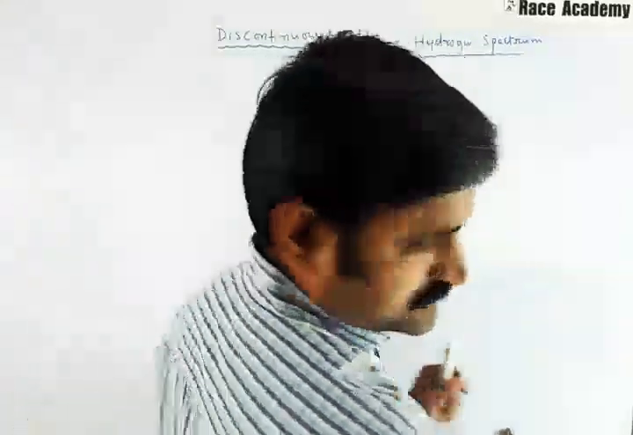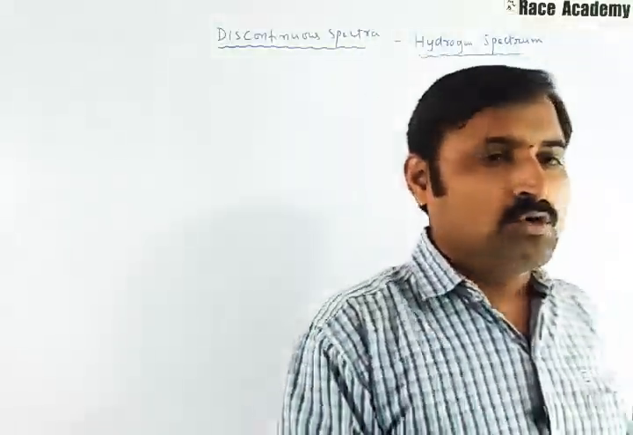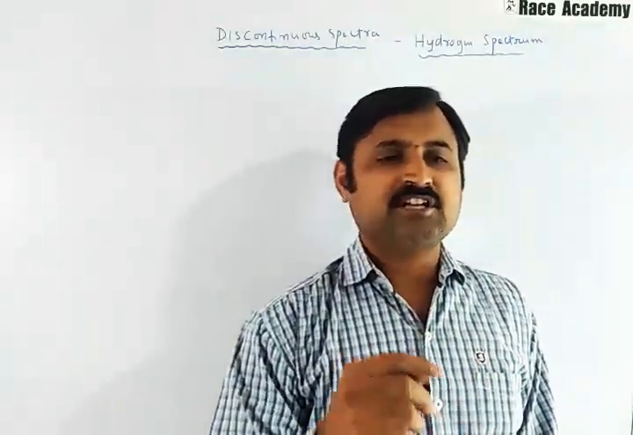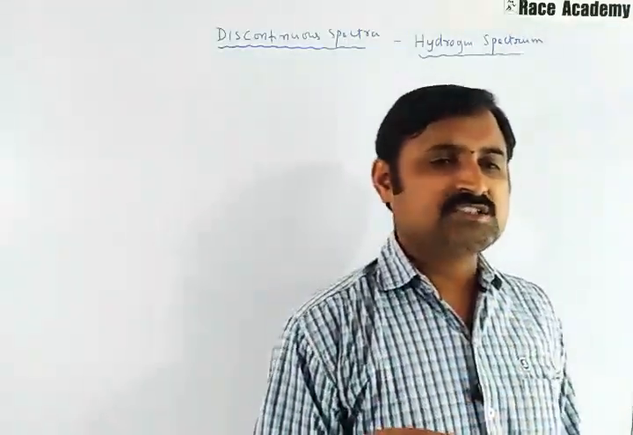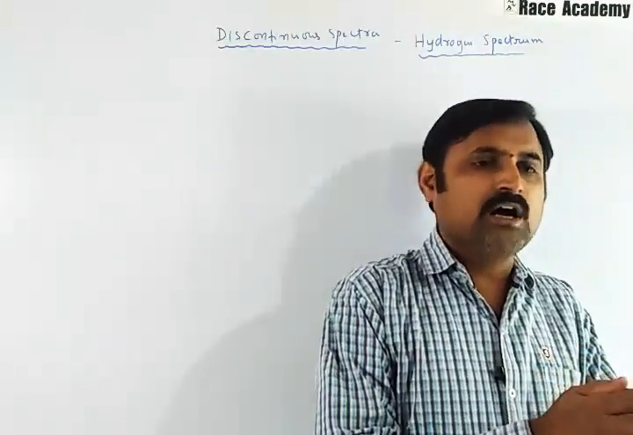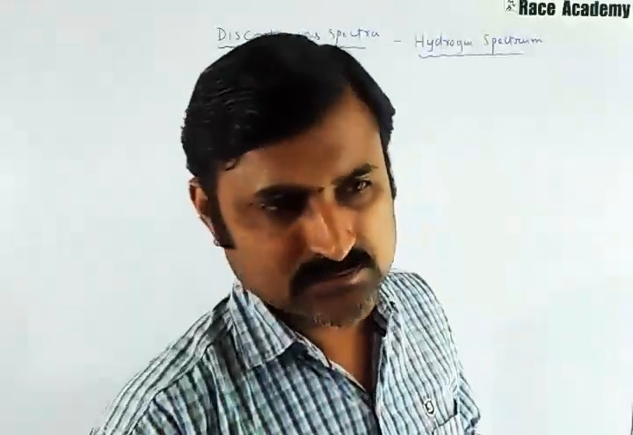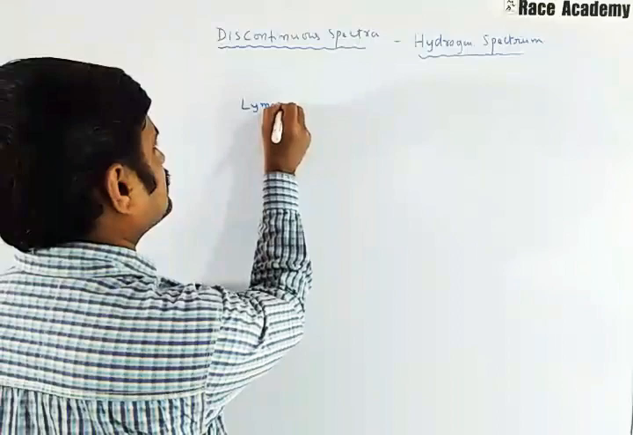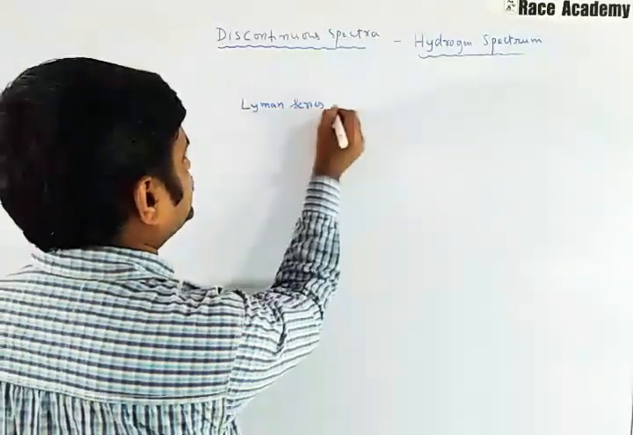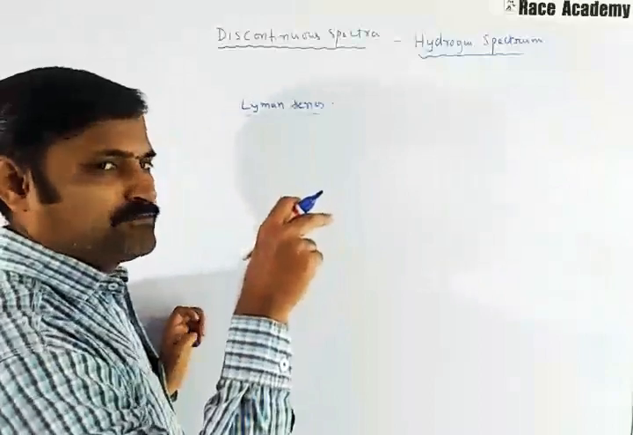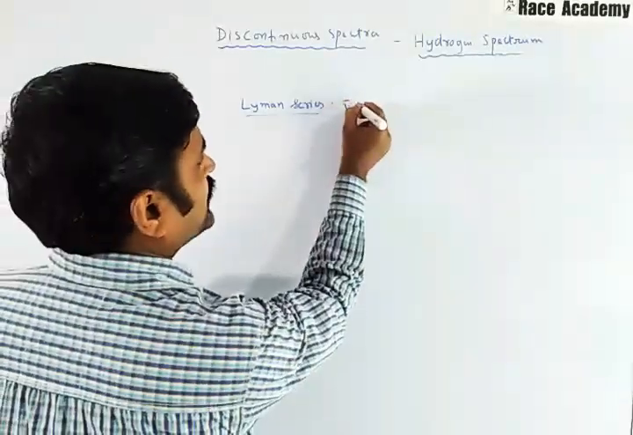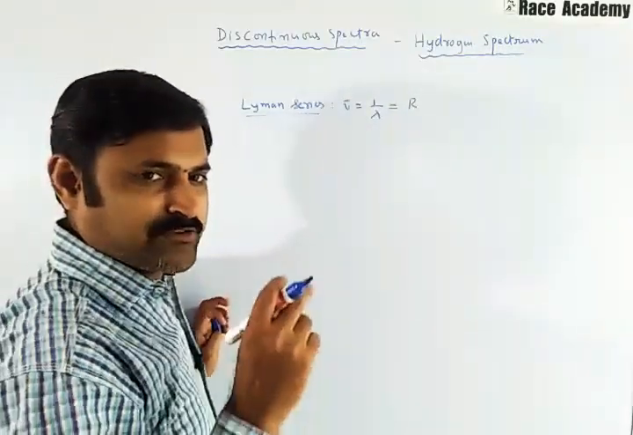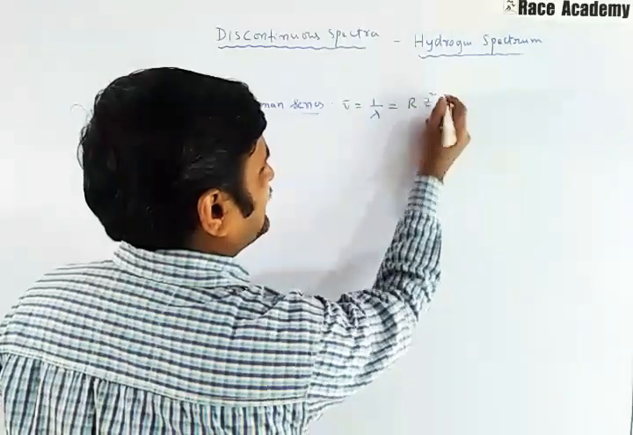Now I am going to give you a very simple formula for the Lyman series, Balmer series, Paschen series, and all these, for calculating the wave numbers. Okay. For example, if you take the Lyman series, what is the nu bar value for the Lyman series? Nu bar is equal to 1 by lambda is equal to R into the exact formula, which is modified as R into Z square also.